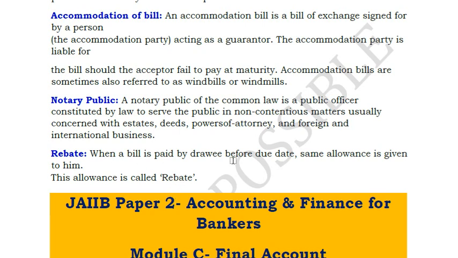Rebate is nothing but when a bill is paid by the drawee before the due date, some allowance is given to him. That allowance is called rebate. That means sometimes in the bill of exchange it is mentioned that 90 days is the due date, but in case you pay it by 60 days, instead of 10,000 you can pay me 9,800. That 200 rupees is nothing but your rebate. Even those conditions are mentioned in your bill of exchange.